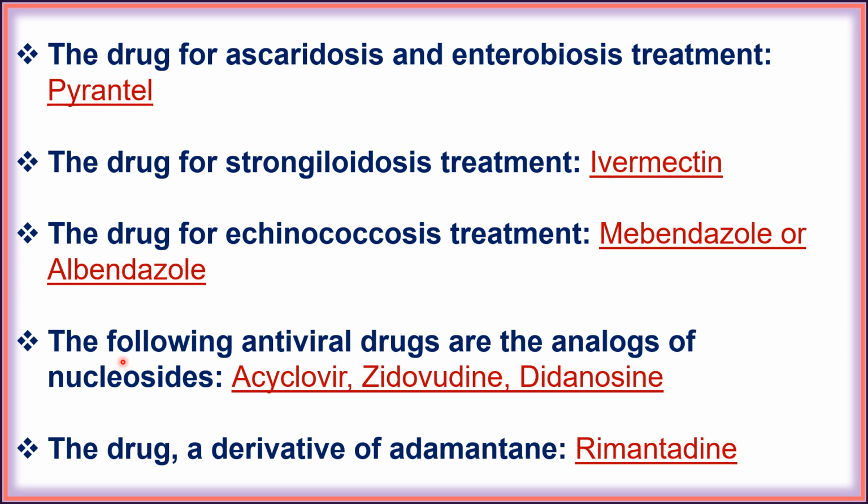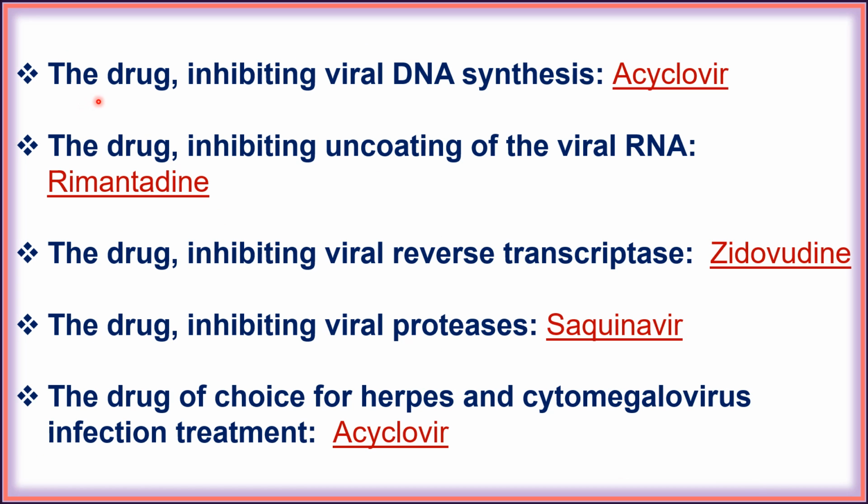Next, the following antiviral drugs are analogues of nucleosides: acyclovir, zidovudine and didanosine. Next, the drug, a derivative of amantadine, is rimantadine. Next, the drug inhibiting viral DNA synthesis is acyclovir. Next, the drug inhibiting uncoating of the viral RNA is rimantadine. Next, the drug inhibiting viral reverse transcriptase is zidovudine.